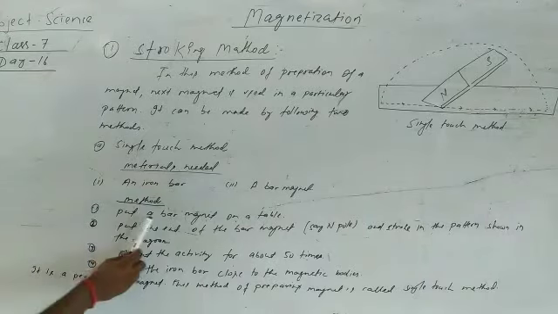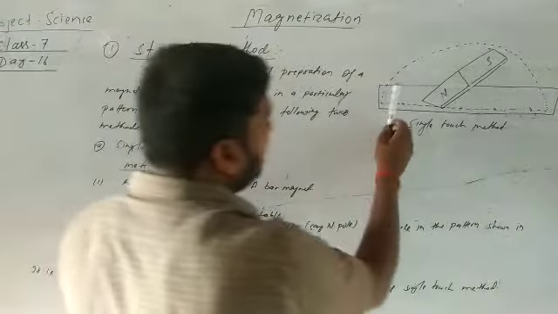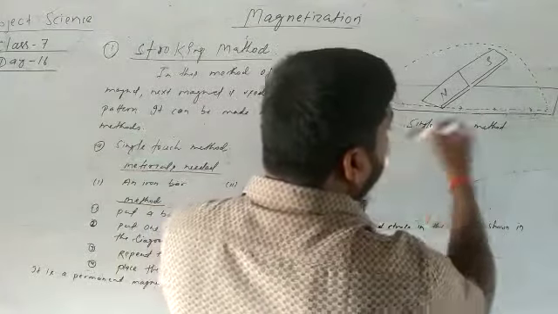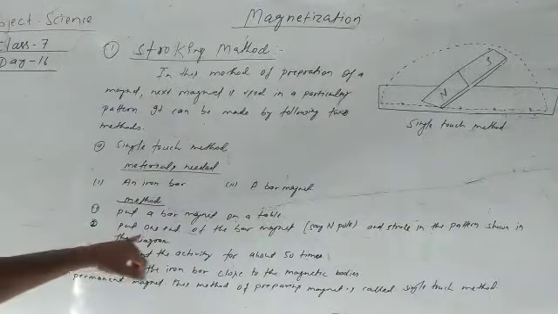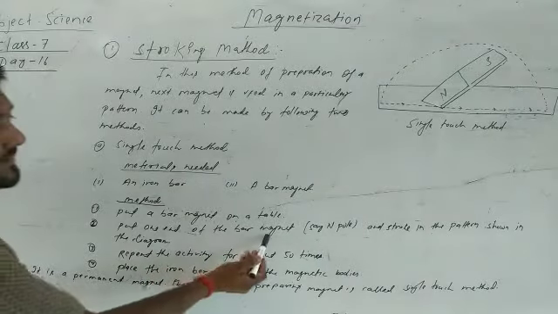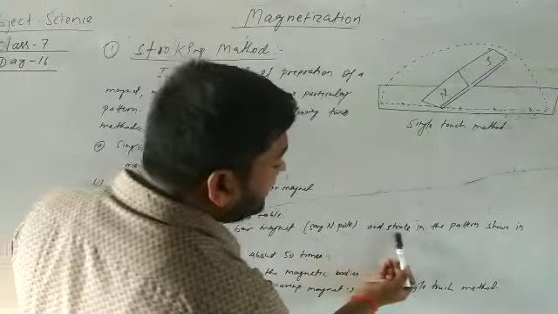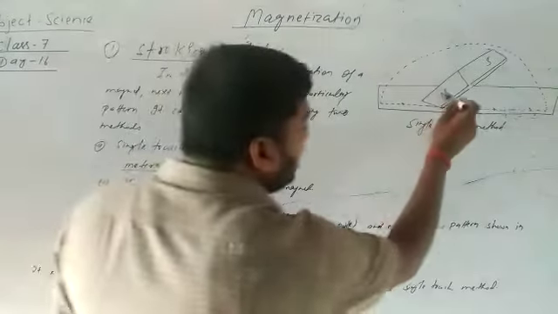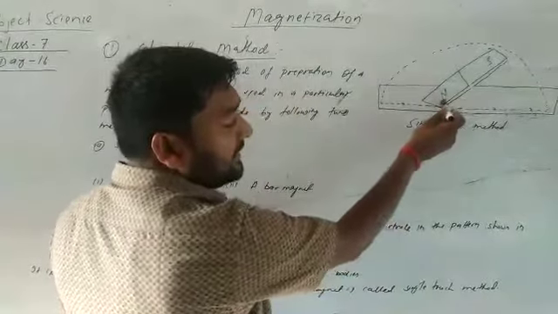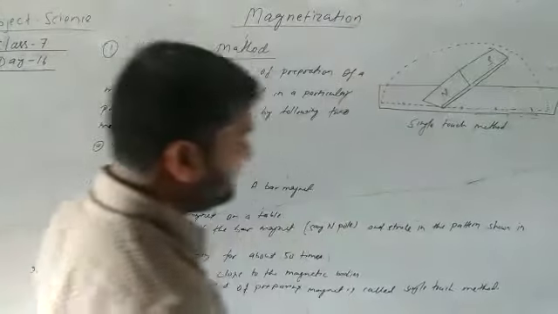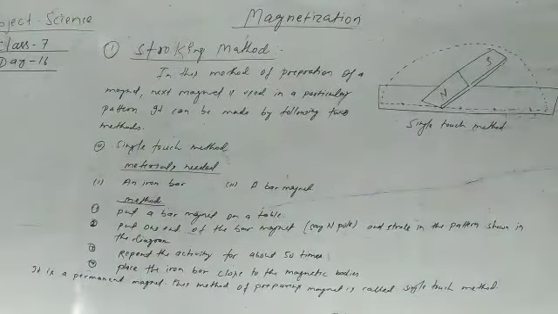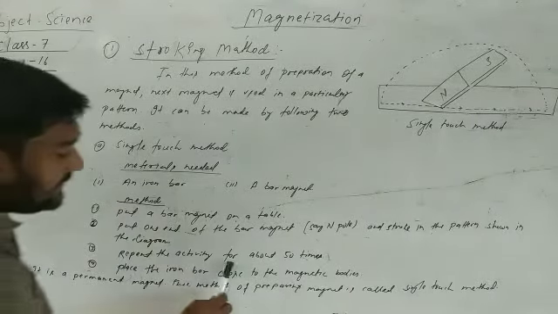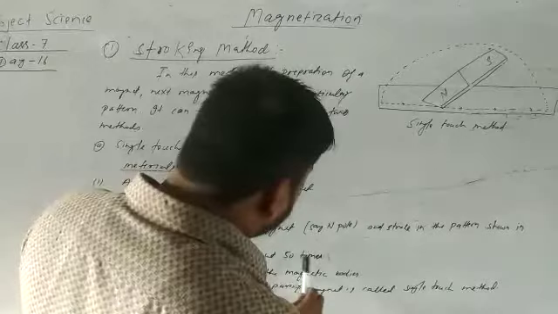Method: put an iron bar on a table. This iron bar is on the table. Put one end of the bar magnet, say the N pole, and stroke in the pattern shown in the diagram. This N pole should be touched here, like in the figure. Repeat the activity about 50 times.